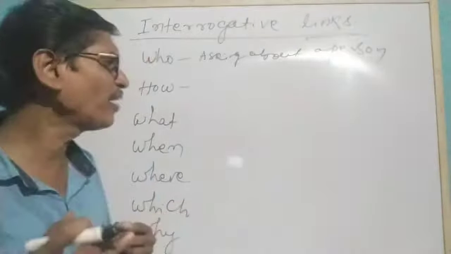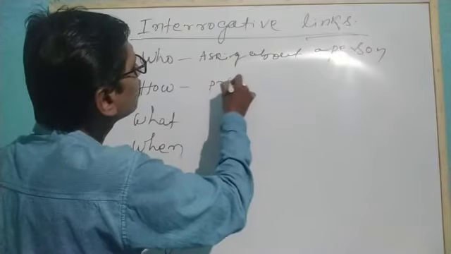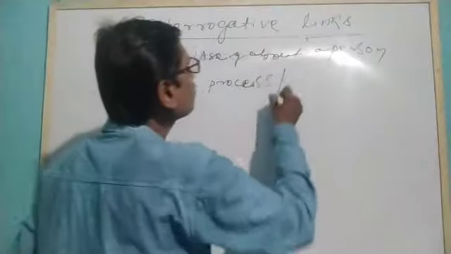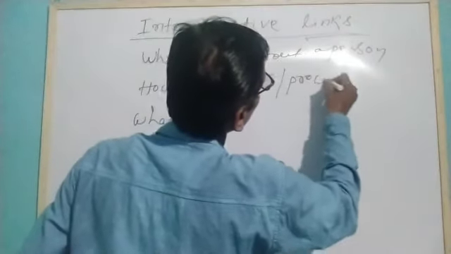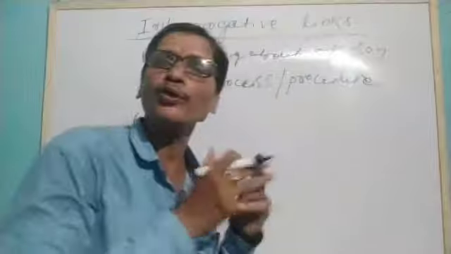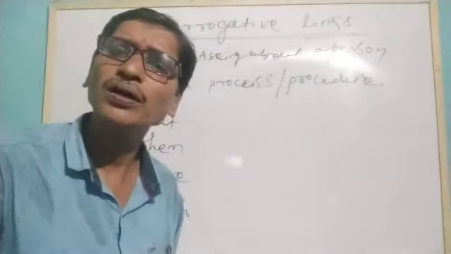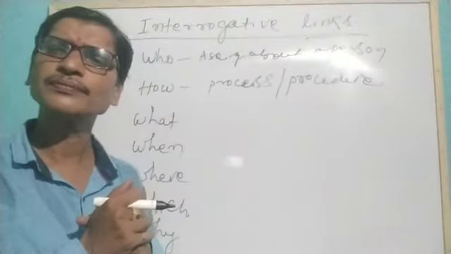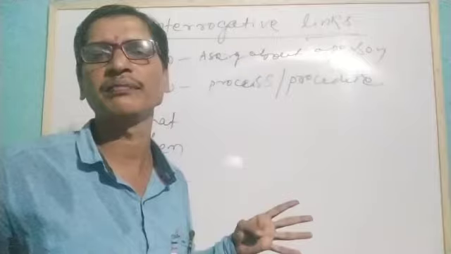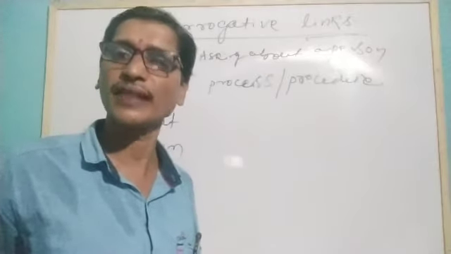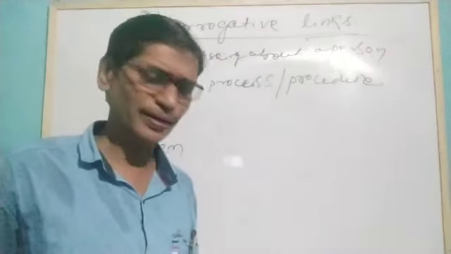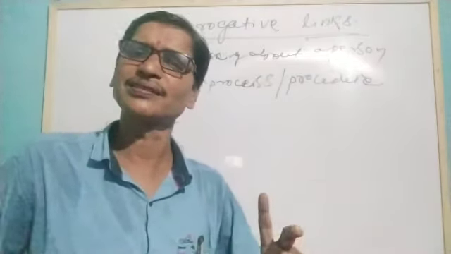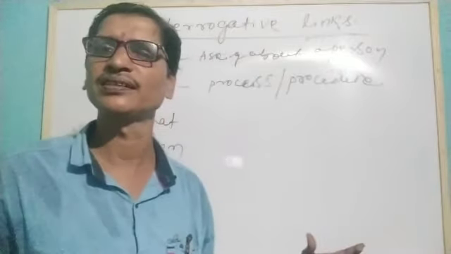Similarly, the next word is how. How is used when we talk about the process or the procedure. How do you come to school every day? I come to school every day by bus. How can you read the book in 10 minutes? Yes, I can read it because I read very speedily.